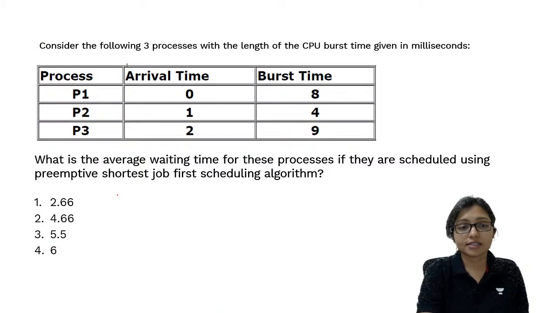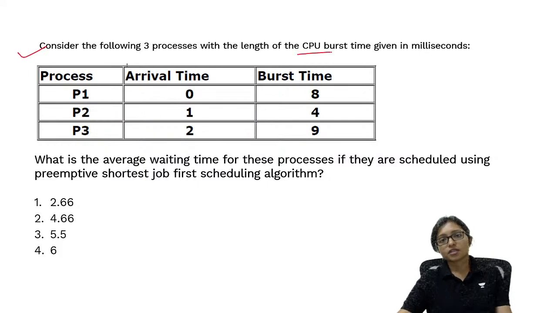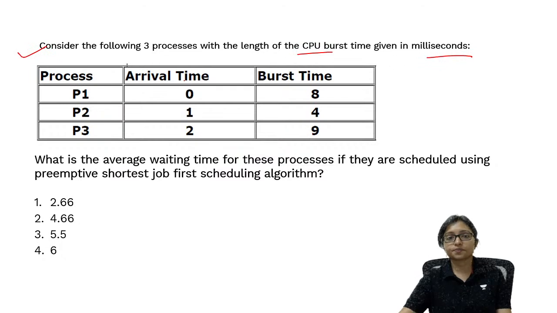So here it is the preemptive job. Do this. Here consider the three processes. CPU burst time is this one. Arrival time, burst time is this. Now do it.